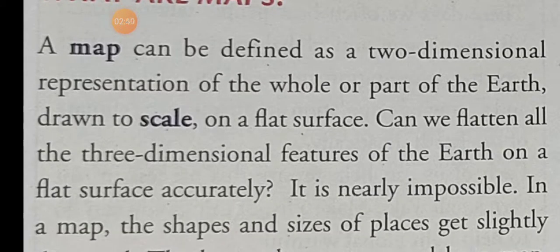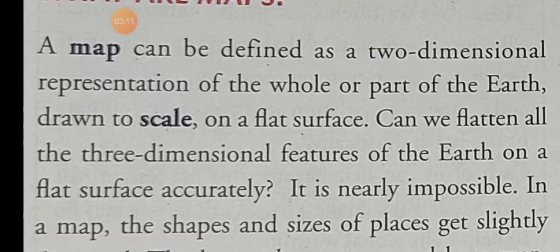The map needs a scale to be drawn on a flat surface. So, what is the complete definition? A map is a two-dimensional representation of the whole or a part of the earth drawn to scale on a flat surface.